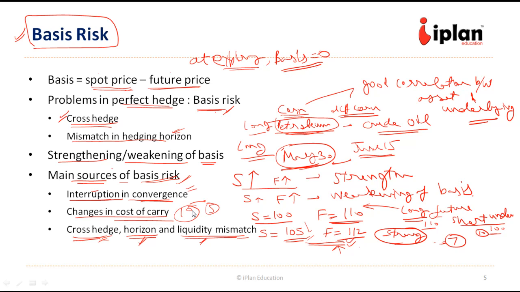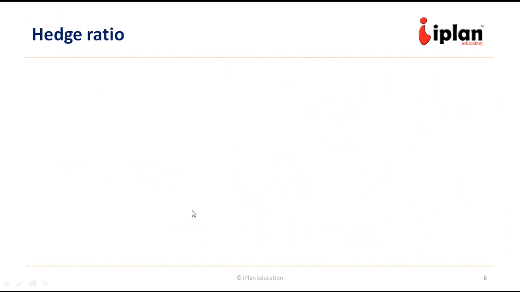Now let us look at the next concept, hedge ratio. Hedge ratio is nothing but the ratio of positions which we need to take in futures in order to hedge with respect to the underlying quantity. One of the most common confusions regarding hedge ratio is that we try to hedge in terms of value, which is not right. Let us take an example.